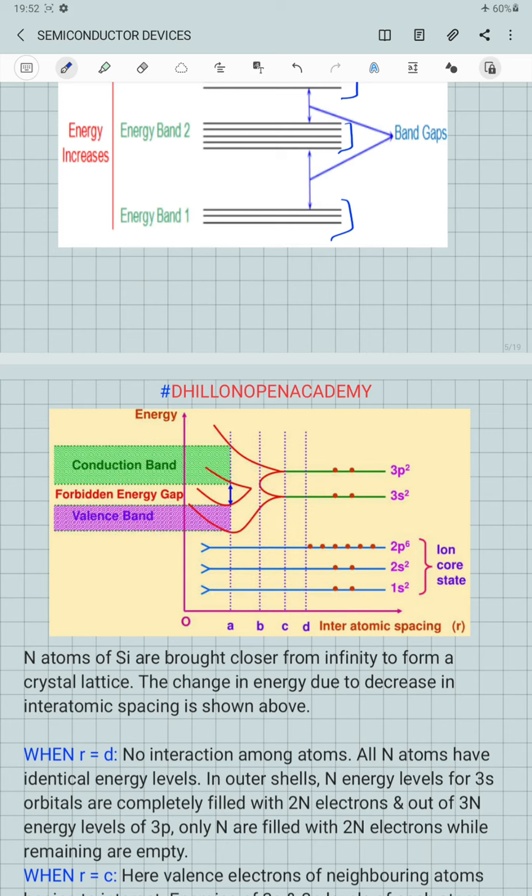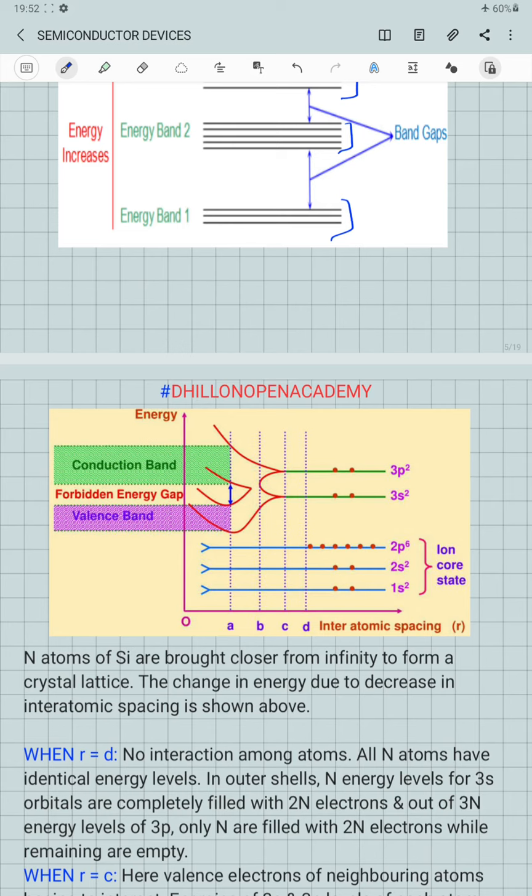To understand this, we take the example of silicon, which has valency 4, that is, it has 4 valence electrons in its valence shell. We assume that n atoms of silicon are brought from infinity close together to form a crystal structure of silicon.